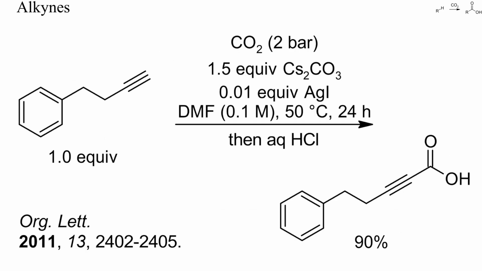Terminal alkynes are particularly acidic and easy to deprotonate. Still, alkali acetylides are sufficiently nucleophilic to react with carbon dioxide directly. Here, in order to enable a one-pot procedure, no stoichiometric amounts of strong base, but only a mixture of cesium carbonate and 1% of silver iodide was used to generate an intermediate silver acetylide. This intermediate required heating in DMF to react with carbon dioxide, but a high yield of carboxylic acid resulted.